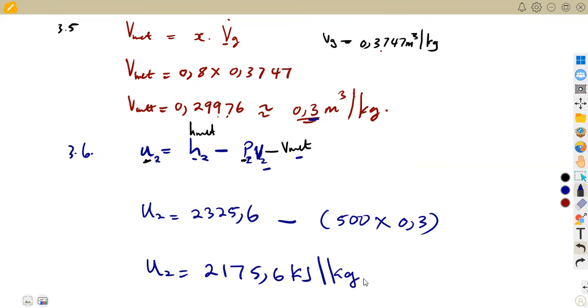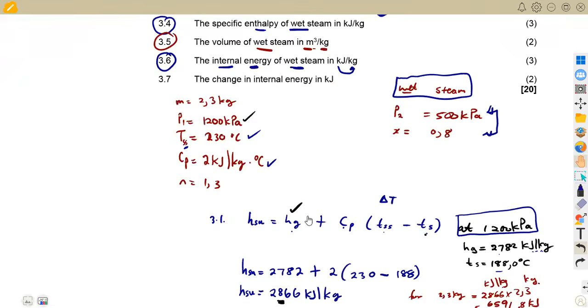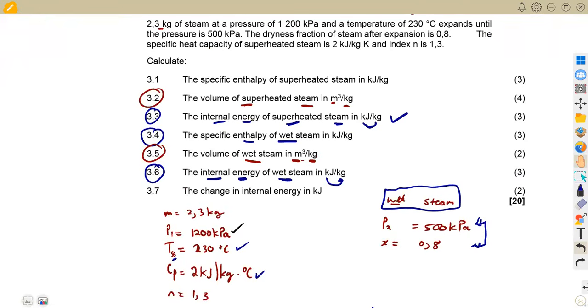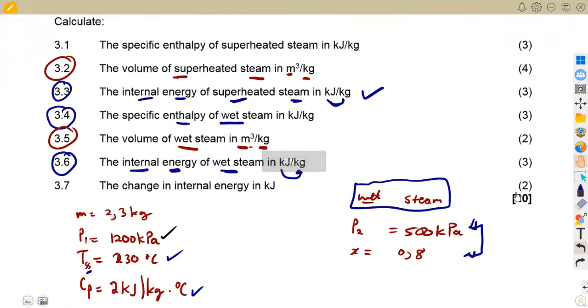Make sure that you use your calculator properly on this one. All right, so considering at what? At the pressure P2 in this case. All right, so that is how we can have this. And the last part of our question, which is 3.7, was to calculate the change in internal energy in kilojoule. Take note what they are saying there, in kilojoules, meaning to say we are supposed to consider the mass when it is like this.